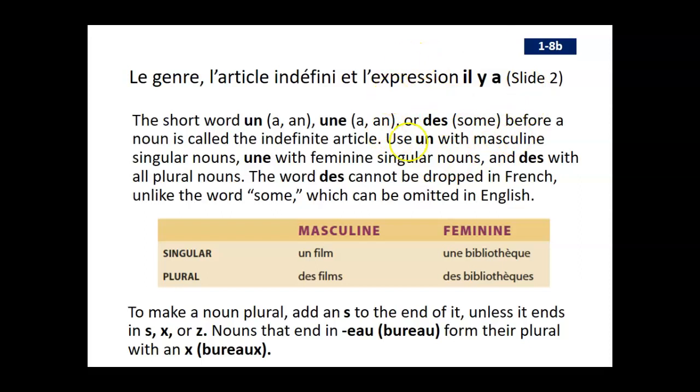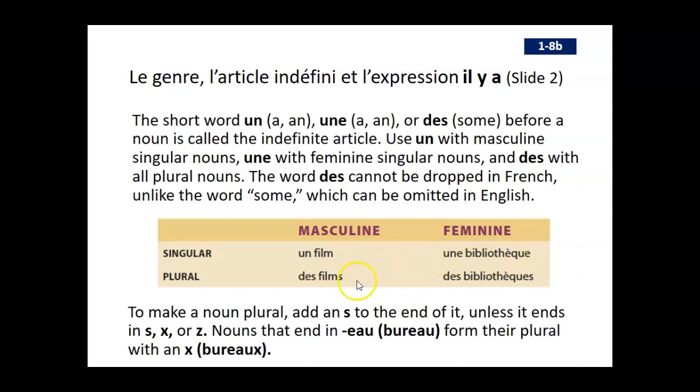Okay, so if we look at some masculine and feminine nouns right here, we have un film, so that has un before it. It's a masculine noun. And very often words that are of foreign origin, foreign to the French language, will often be masculine nouns. So film, I believe, probably comes from English. So this word has a masculine indefinite article before it. Une bibliothèque. Okay, so the feminine form une comes right before bibliothèque.